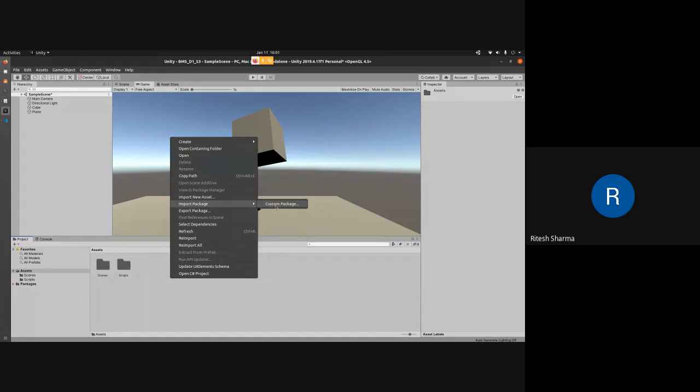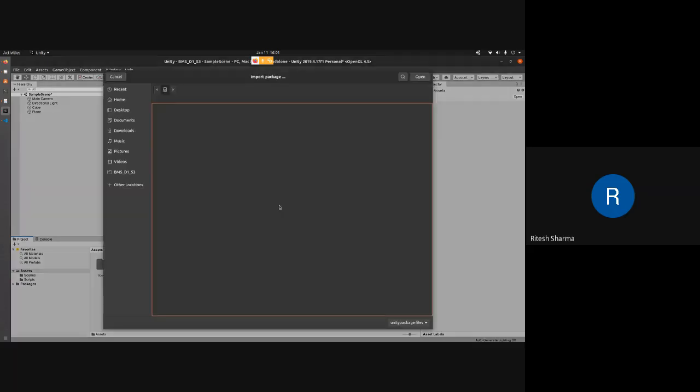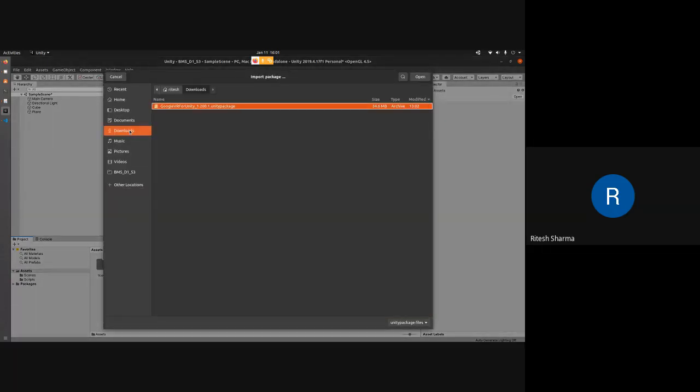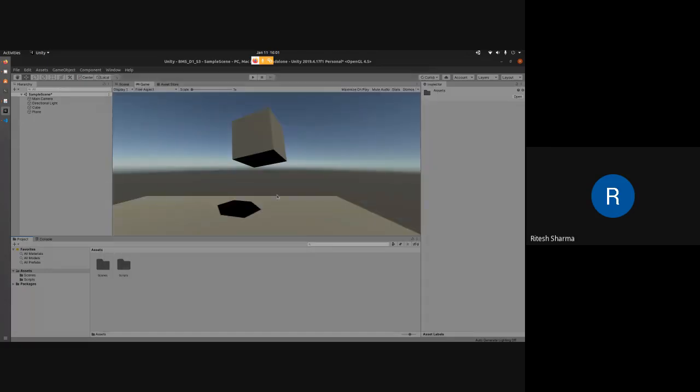With that, you get an option for custom package. So wherever it has been downloaded, for example, for me it is in the downloads folder. You might also have it in the downloads folder only, unless you have changed the default location for downloads. So there you will find this option. You just click on this Google VR for Unity, either double click or click on open.